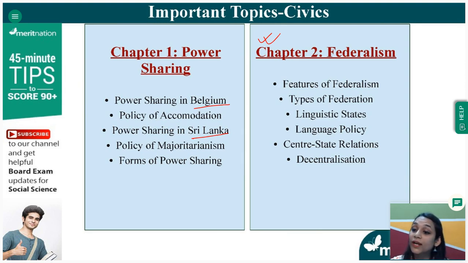So इसमें आपको करना है features of federalism. What are the types of federation? Then how the type of federation has led to the formation of linguistic states in India by following the language policy. Then what is the center-state relations in our country and in other federations, and then decentralization. Now, when you study federalism, certain topics like the center-state relations, this is one topic जिसमें आपको थोड़ा comparison करके पढ़ना पड़ेगा between the center-state relation in the other federations and the center-state relation